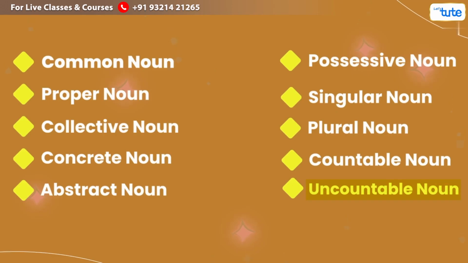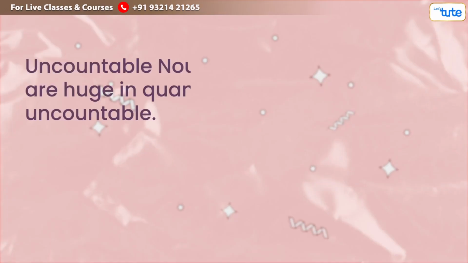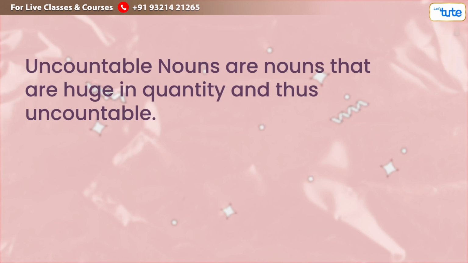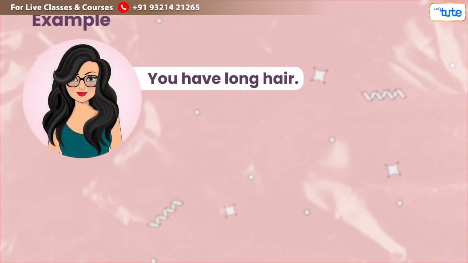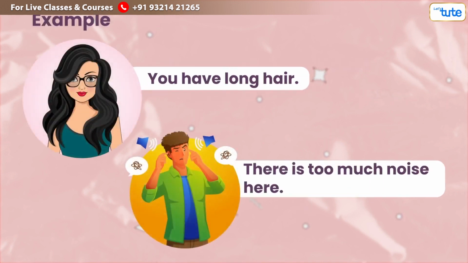Next, let us look into uncountable nouns. Uncountable nouns are nouns that are huge in quantity and thus uncountable. Example: to have long hair. There is too much noise here.